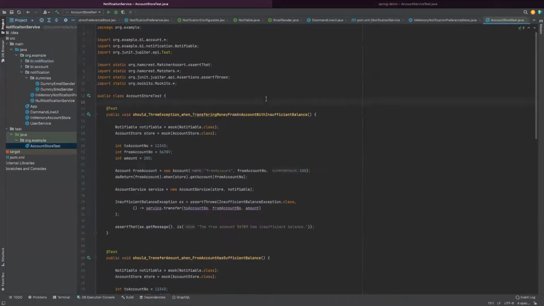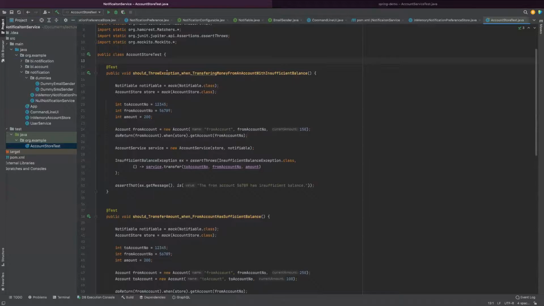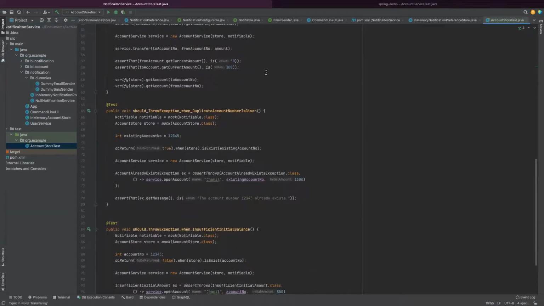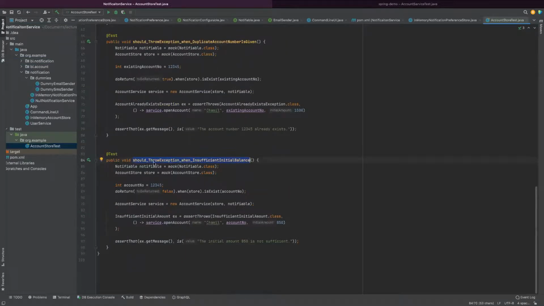So these are the tests I have written. For an example, should throw exception when transferring money from, that is a lot of things. Should throw exception when insufficient initial balance to create an account. So I have notifiable, which means that I want to notify through SMS or something.